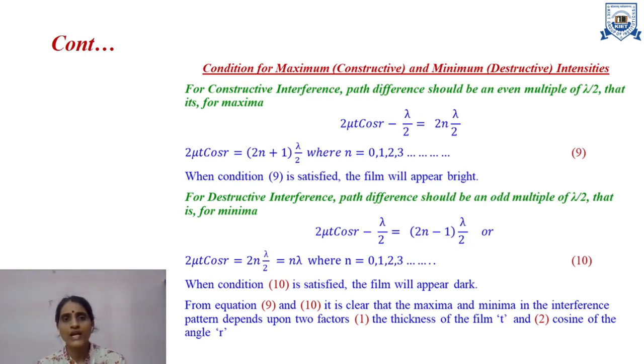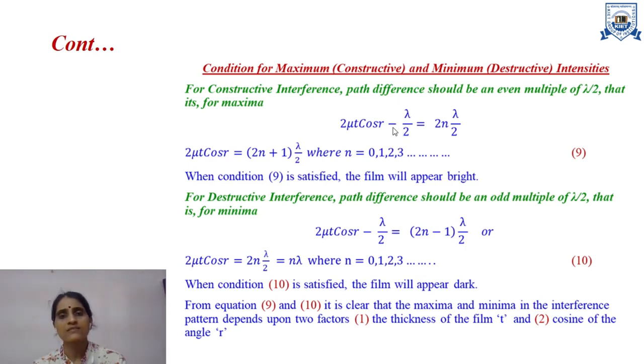In order to calculate the conditions for constructive and destructive intensity, we know that for a constructive interference pattern, the path difference should be an even multiple of lambda by 2. Here I have considered the minus term, I can consider the plus term also, it won't make any difference. It is completely your choice, you can add it or you can subtract it.